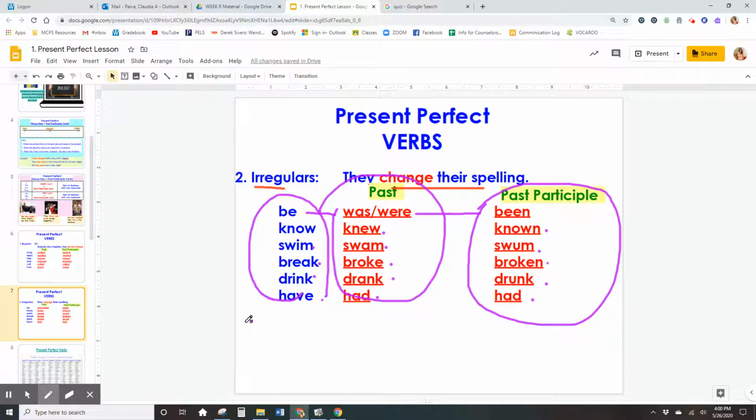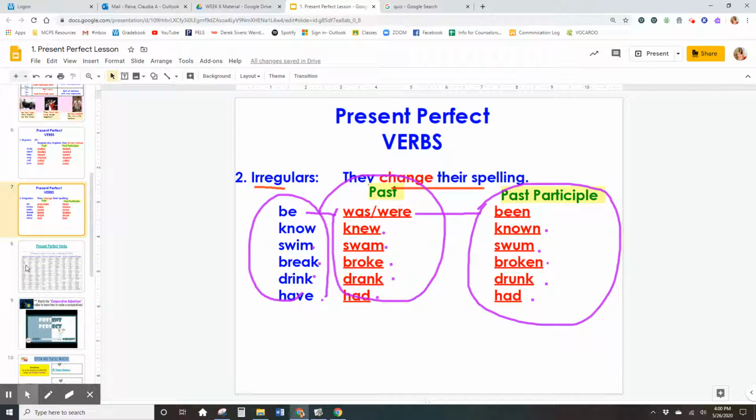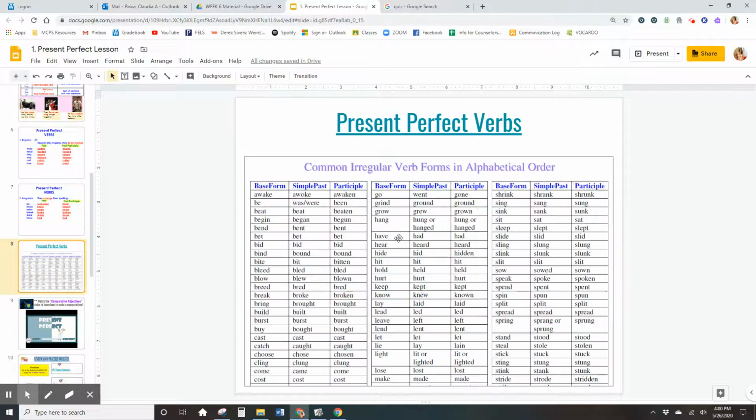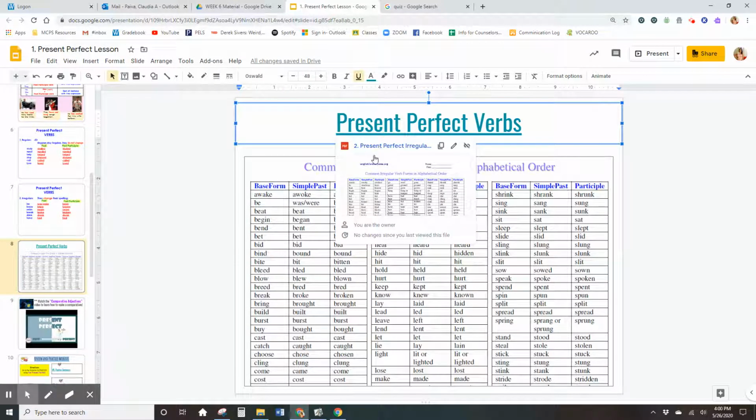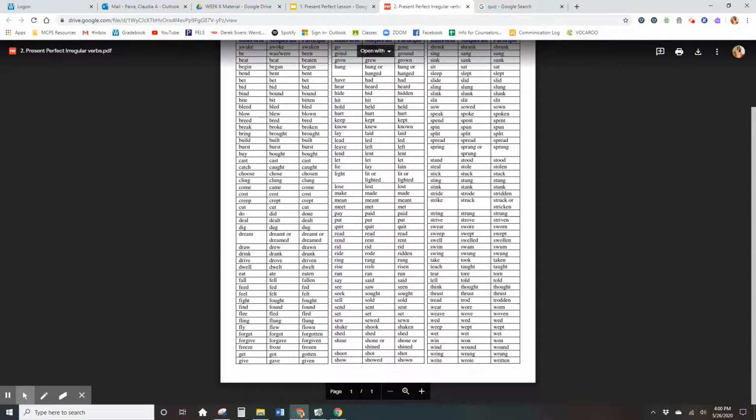Okay, so again, three types of verbs, so three forms of verbs. You have a list of verbs that I gave you at the beginning of the year to everyone, and if you came in the middle, I also gave you a list of verbs, if I remember correctly. I'm giving you a new list of verbs. This is a short version, here in the presentation. It's just a short version of the verbs, but it has a lot of the verbs.